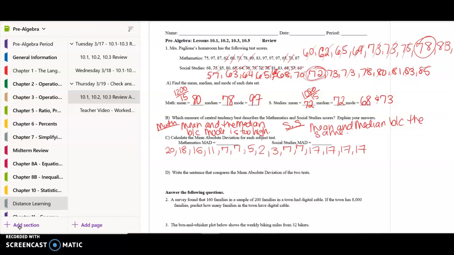So if we now take this new set of data, we're going to take the mean of the new set of data. If I add up all these data points, I'm going to get 120. And I'm going to divide that by the 15 sets of data.